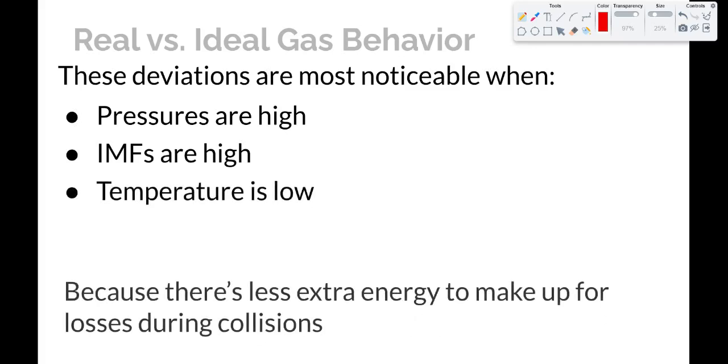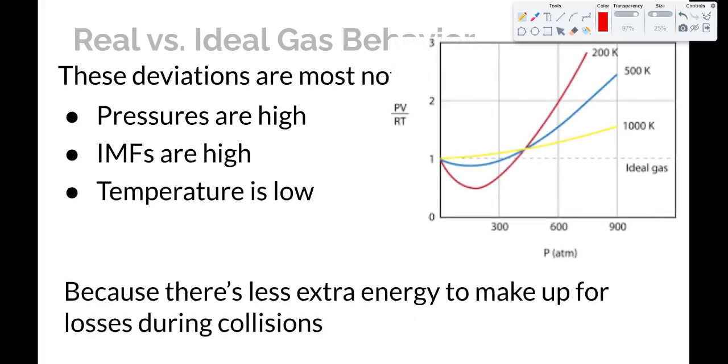And then the third thing is when temperature is low. And the reason for that is because we're making the assumption that particles never lose any energy when they undergo collisions, and that's not true. The reason that it works as an assumption is because there's always extra ambient energy that can make up for the tiny losses that we experience during those collisions. But when the temperature gets lower and lower, we see that there's less extra energy to make up for those losses that occur during collisions, and so we get deviations from ideal gas behavior.